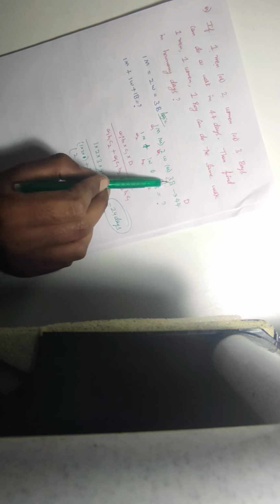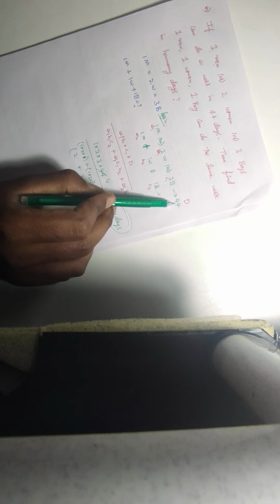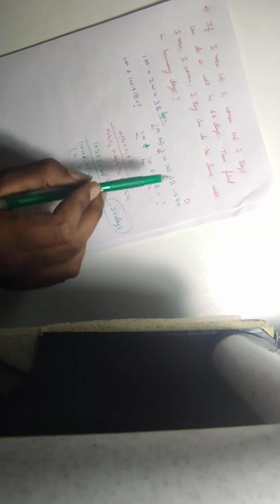This is a very simple problem, friends. I gave you a very short logic formula. I'm going to tell you again. Please see here. If 1 man, 2 women or 3 boys can do a work in 44 days, then find in how many days 1 man, 1 woman and 1 boy combined can do the same work.